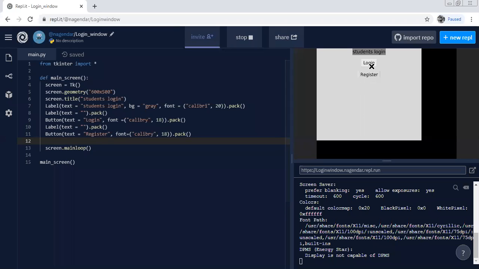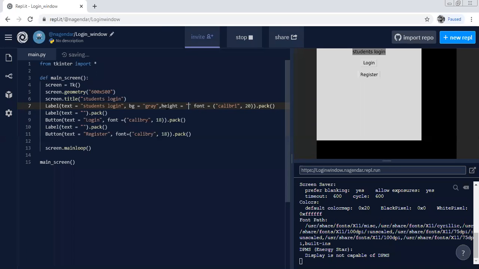Okay, and one more thing here. See, this is very small. This is also very small. So we need to make it bigger and brighter. Then what to do? Nothing. Here you just add height of, let's say, 2.